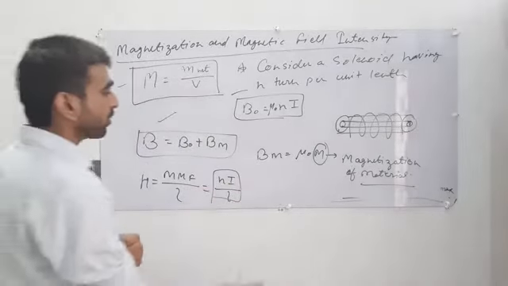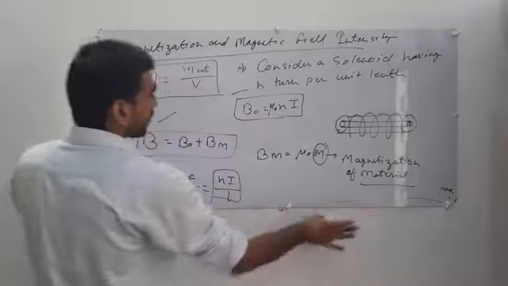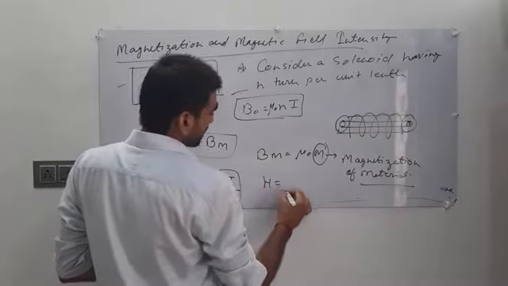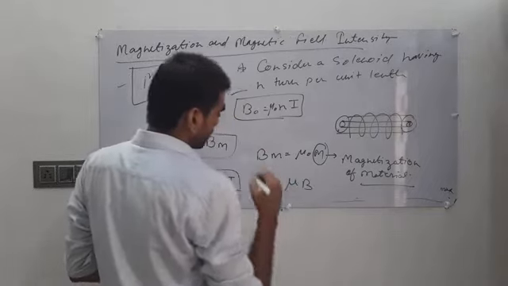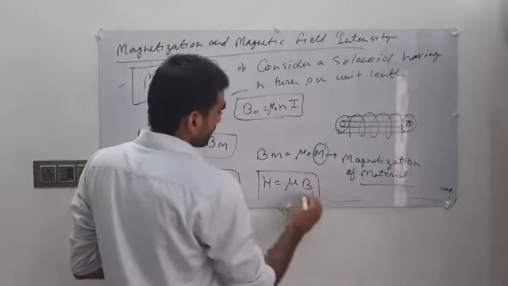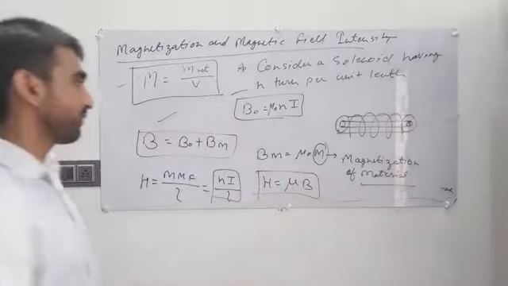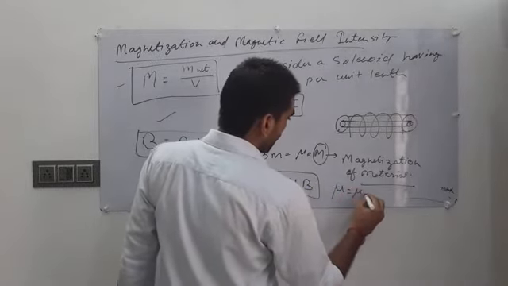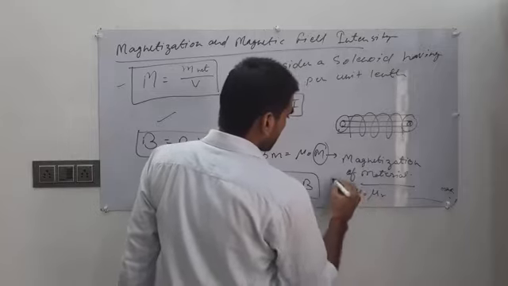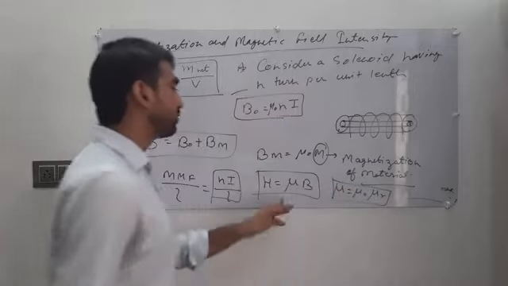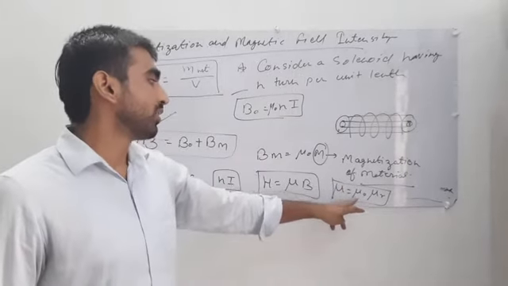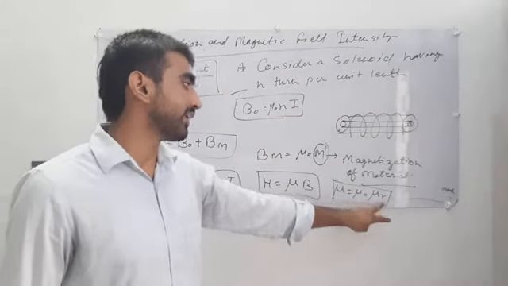But in terms of magnetic field B, H becomes B upon mu, where mu is the absolute permeability, equal to the product of free space permeability and relative permeability, mu naught and mu r.